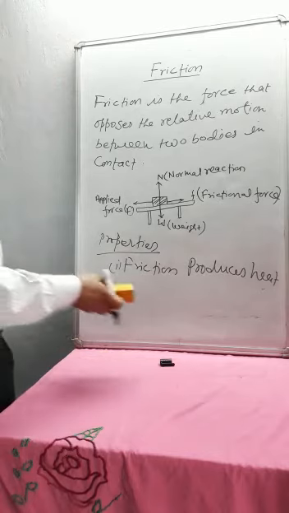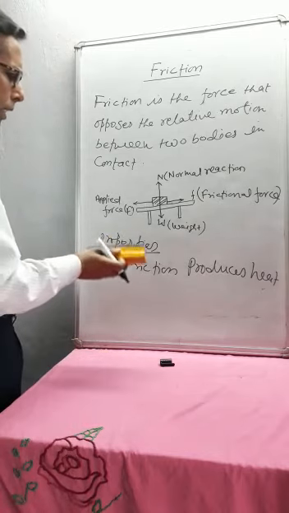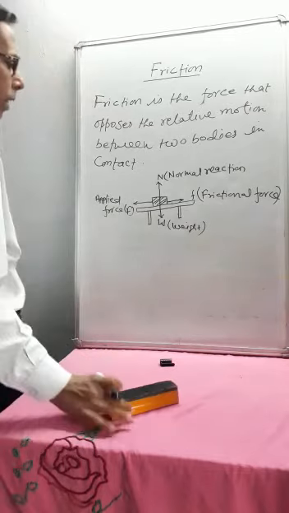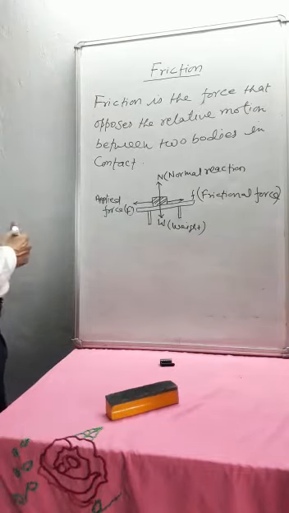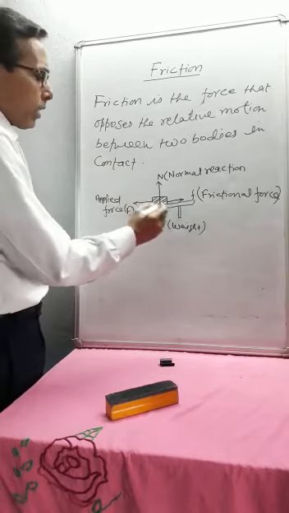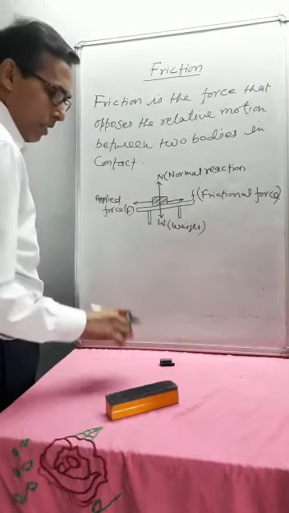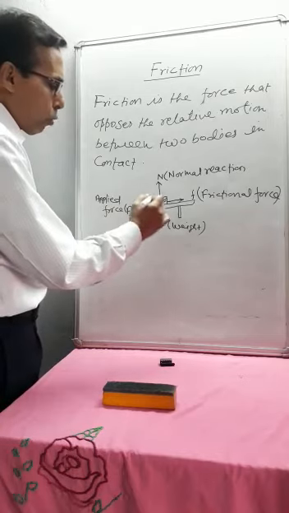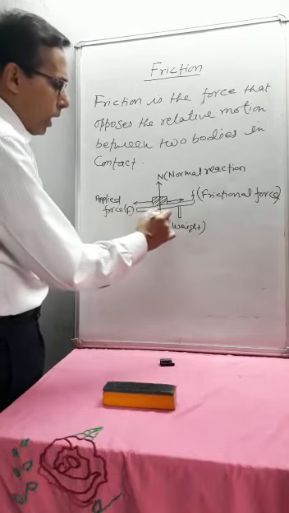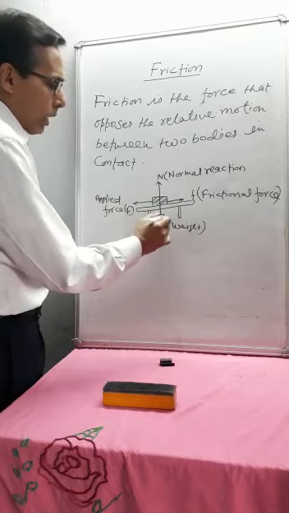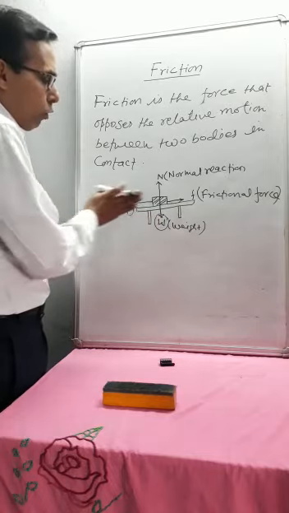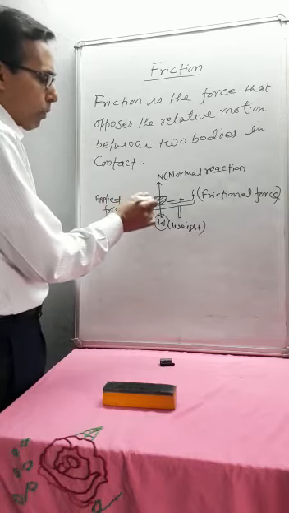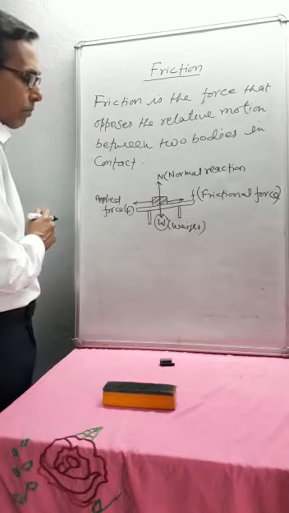Now, on which factors does the force of friction depend? The first point is the weight of a body. The force of friction is directly proportional to the weight of the body. If the weight of the body is larger, then you have to apply more and more force, because the intermolecular force of attraction between the two bodies will be high.